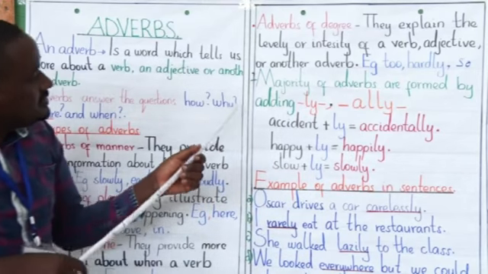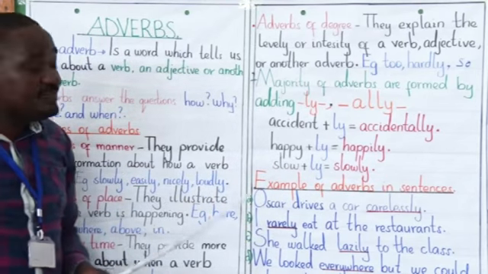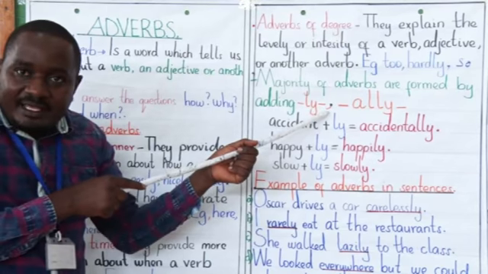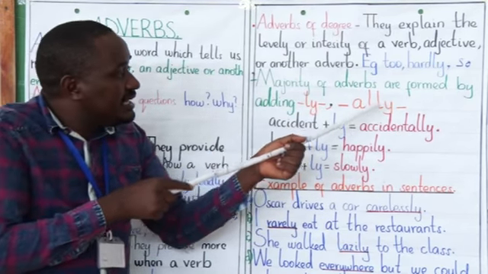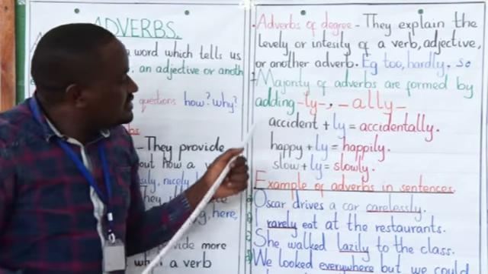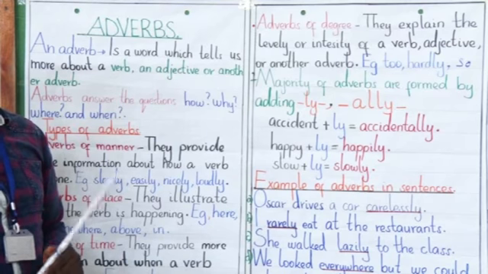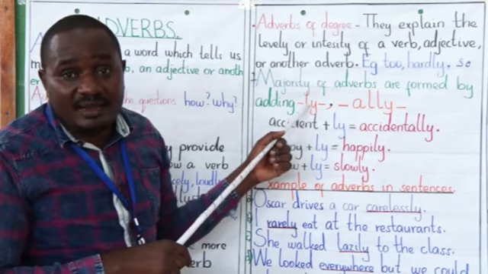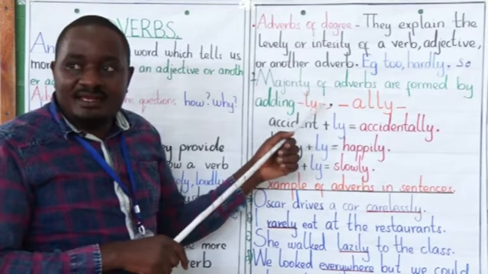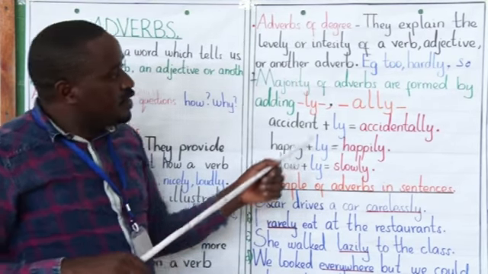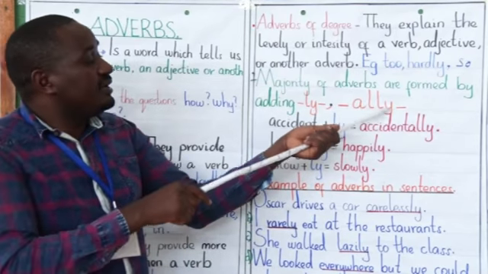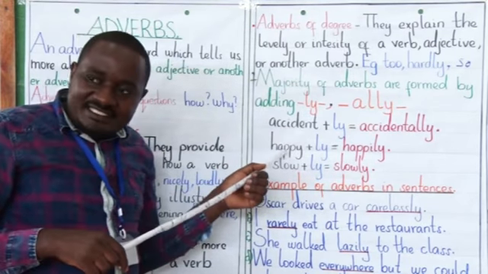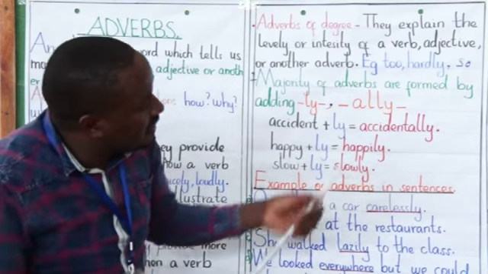Let's check the next thing here. The majority of adverbs are formed by adding ly or ally. Now, this says that in most cases, adverbs are formed by adding ly to nouns or adjectives, and then you form an adverb.